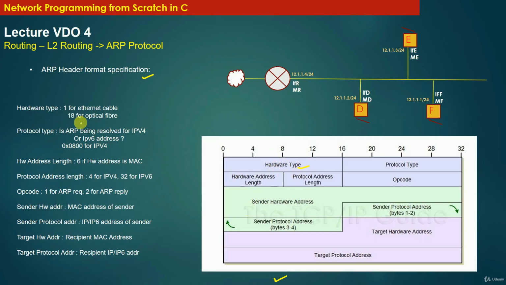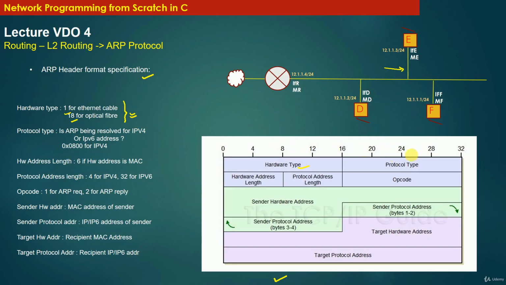The value of this field is set to 1 if the wiring being used is Ethernet cable, and if the wiring is optical fiber cable, then the value specified is 18. Of course, there are other types of communication channels, but these are the most common ones used in networking, and therefore we will limit our discussion only to these two hardware type values: 1 for Ethernet cable and 18 for optical fiber.